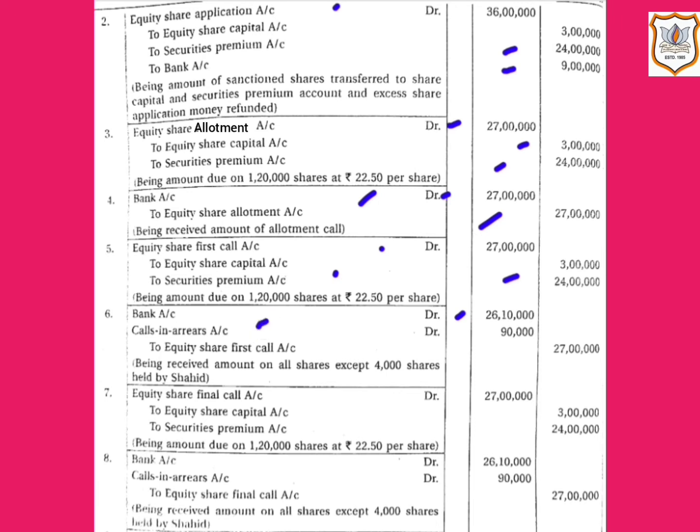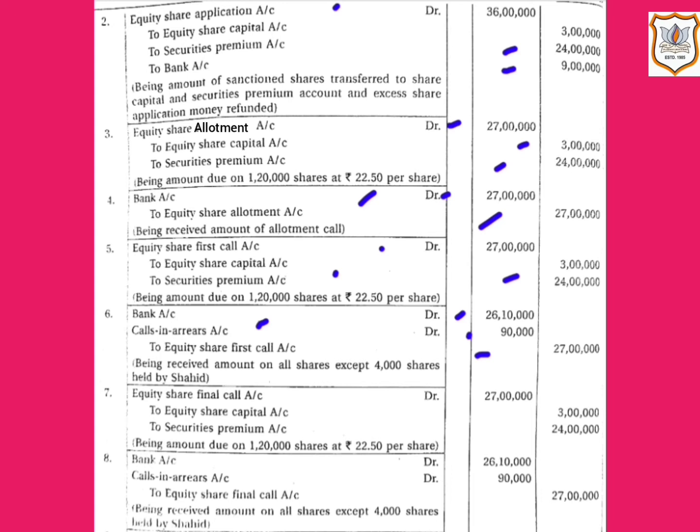So 4,000 multiplied by rupees 22.5 comes to 90,000. So calls in arrears account will be debited by rupees 90,000, and equity share first call account will be credited by rupees 27 lakh. That means out of 27 lakh, the company received 26 lakh 10,000 and did not receive 90,000.